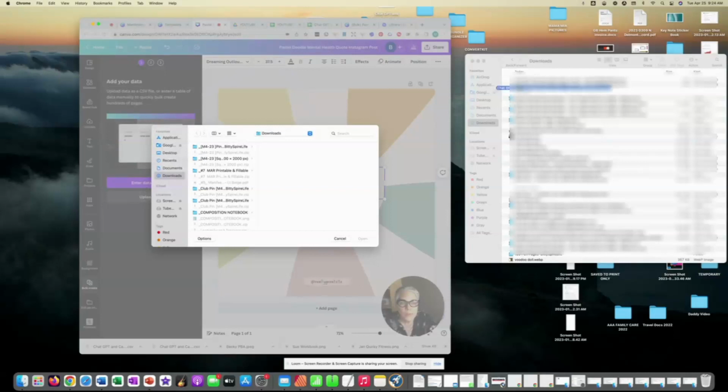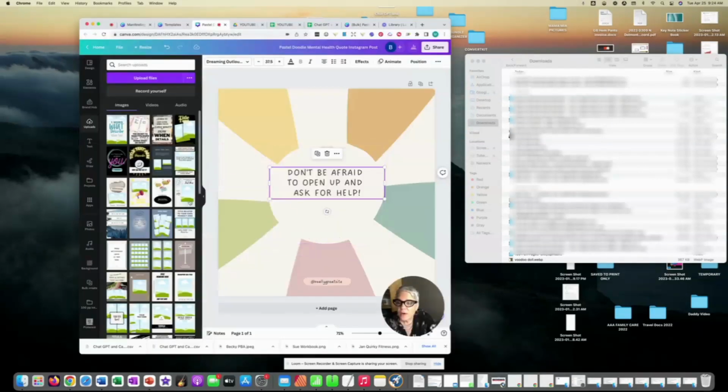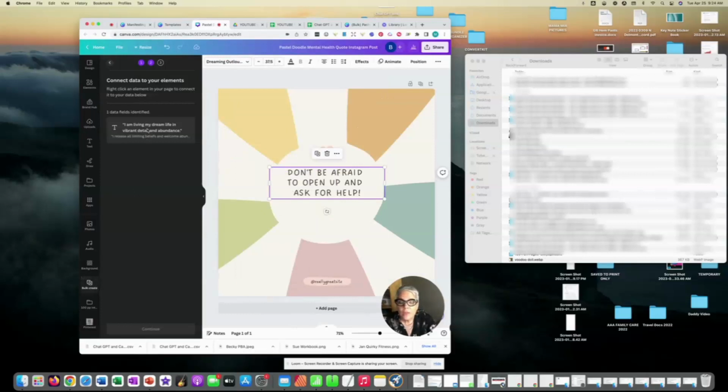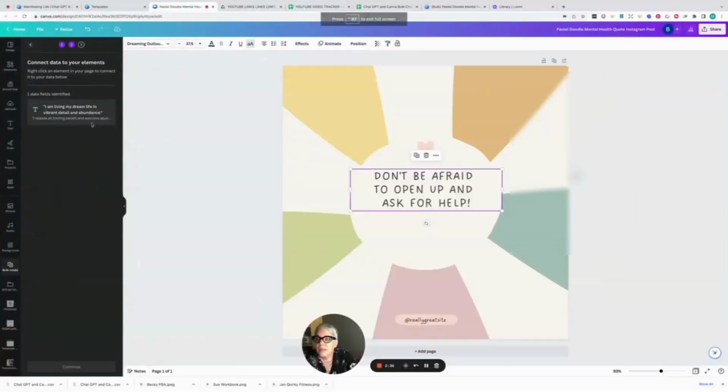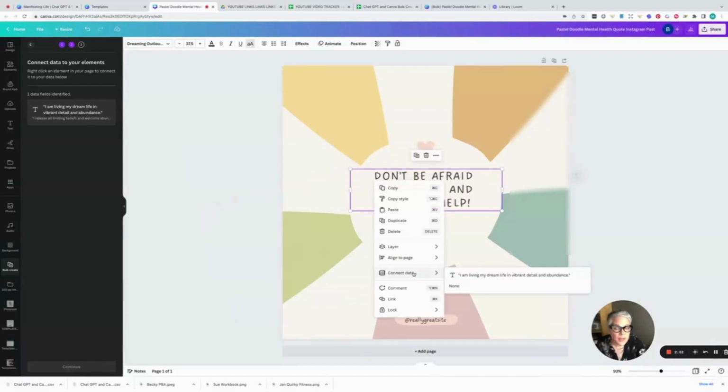All right, so I'm going to come over here and scoop my CSV in there and hit bulk create, and here is my CSV. It has come in and it has taken the first of my positive affirmation quotes. So it's even telling me what to do. To connect the data to this text element, right click your element to connect it. So I'm going to right click and choose connect data.